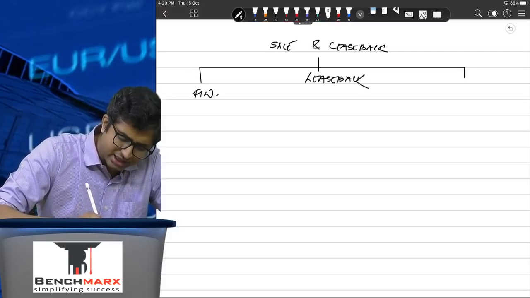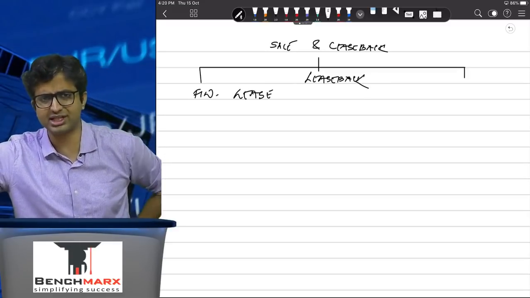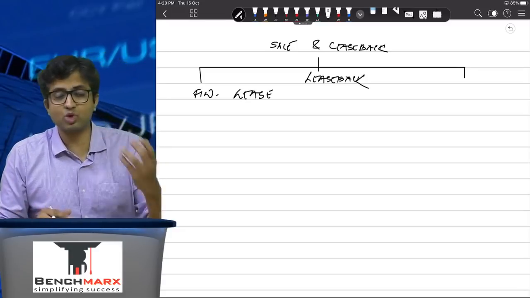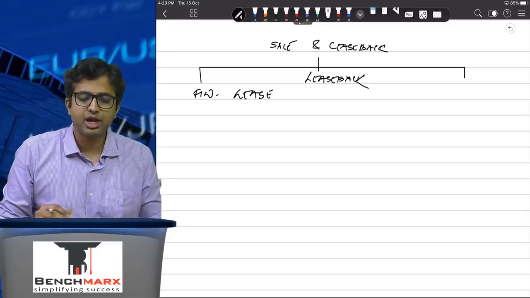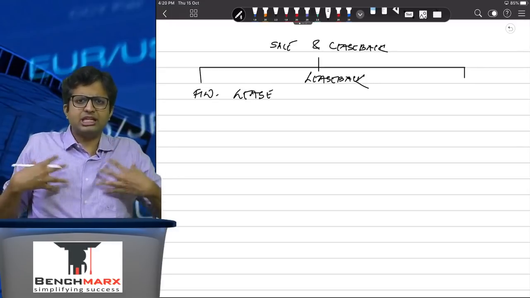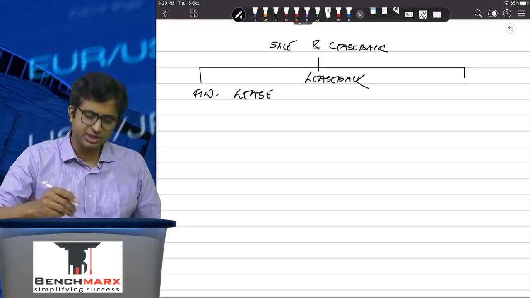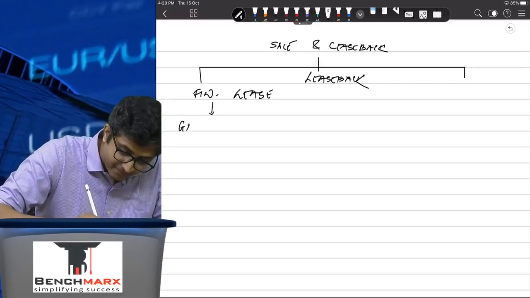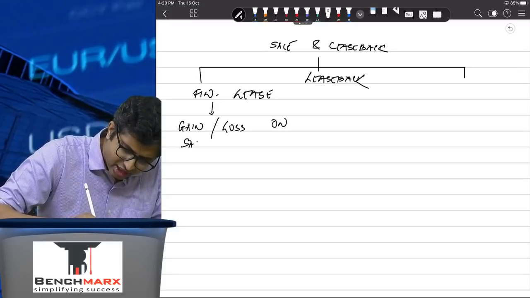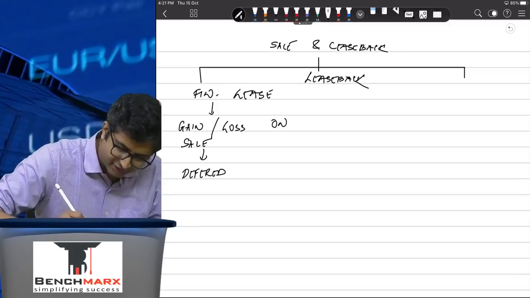So if the leaseback is a finance lease, what actually happens is when you sell, the risk and reward gets transferred to the lessee, and when you lease it back through a finance lease, the risk and reward comes back to you, in which case there is no point de-recognizing the asset. And hence there's no point recognizing a gain or loss on sale in the P&L immediately, because the asset is still with you. How can you recognize a gain or loss on the sale of asset if the asset's risks and rewards are still with you? And hence in such a case, the gain or loss on sale will be deferred.